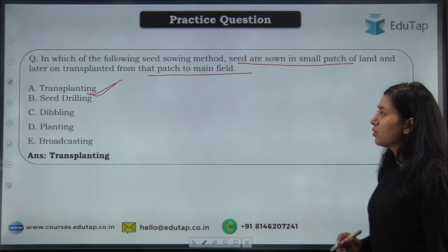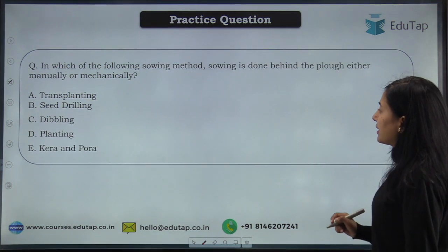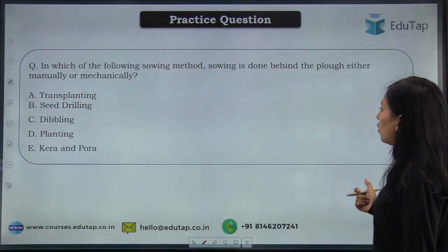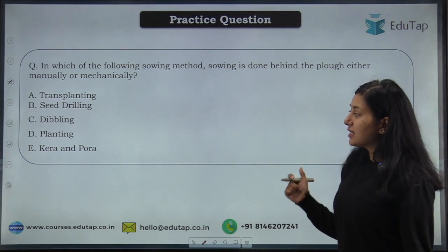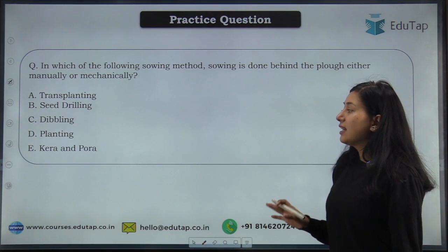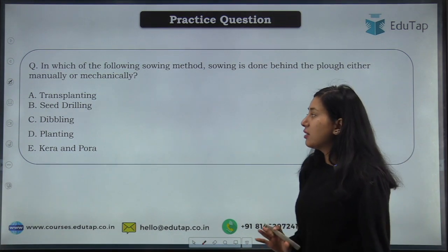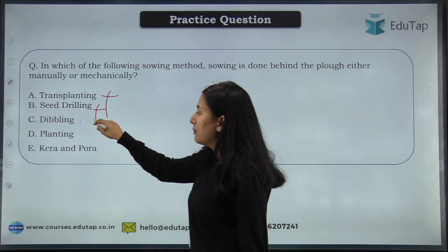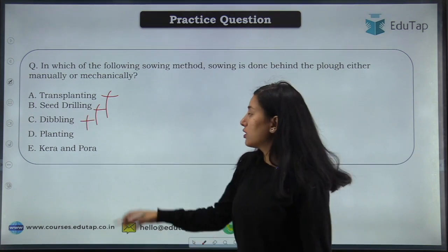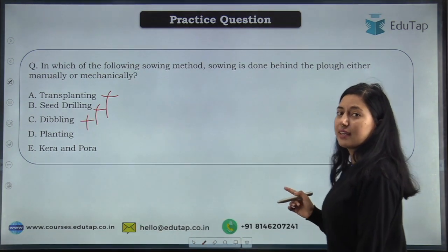Now moving on to the next question, in which of the following sowing method sowing is done behind the plow either manually or mechanically? Options are transplanting, seed drilling, dibbling, planting, kera and pora. Okay. Now see, transplanting we have discussed, seed drilling we have discussed, dibbling we have discussed. Now let's discuss what are these options. First I will tell you the concept.